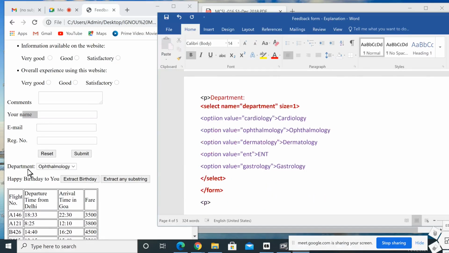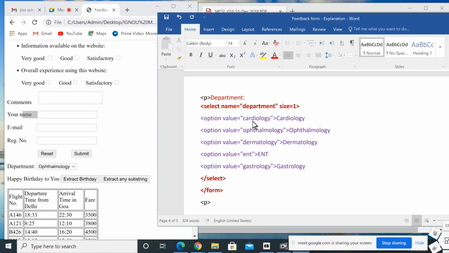Then department. This is the department text, same line, paragraph. Then on the same line, use select name equal to department. Here we are using select and /select. Then we are using option, OPTION. Select name equal to department, size equal to 1 means it will display only one item over here. If you are using size equal to 2, then it will display 2 items over here. And if you are using size equal to 3, then at one time we can see 3 items over here. So here we used 1, so 1 item will be displayed over here.